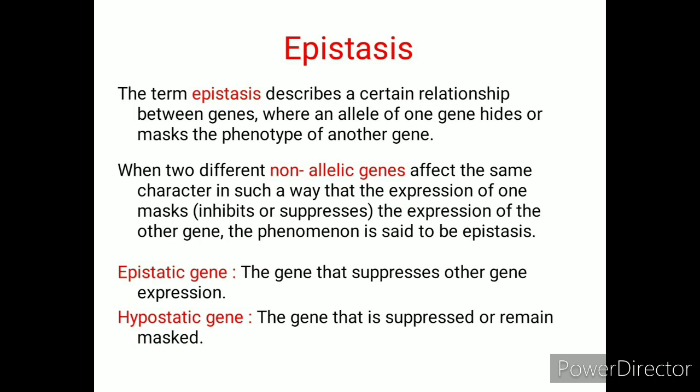In case of epistasis, there are two non-allelic genes involved. The first non-allelic gene which is involved in the process of epistasis is known as the epistatic gene, while the other gene is known as the hypostatic gene. The gene that suppresses other gene expression is known as the epistatic gene, while the gene that is suppressed or remains masked is termed as the hypostatic gene.